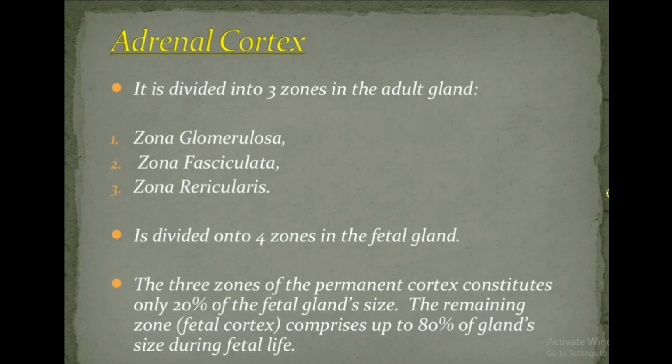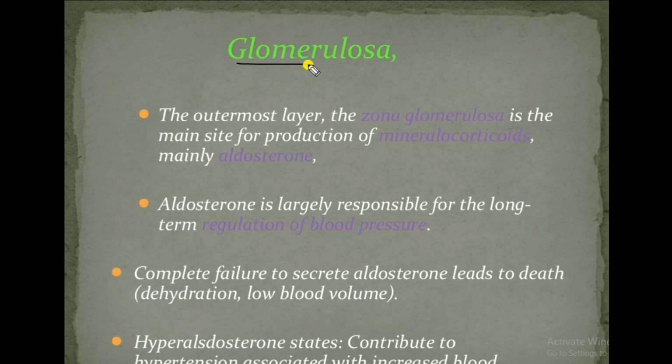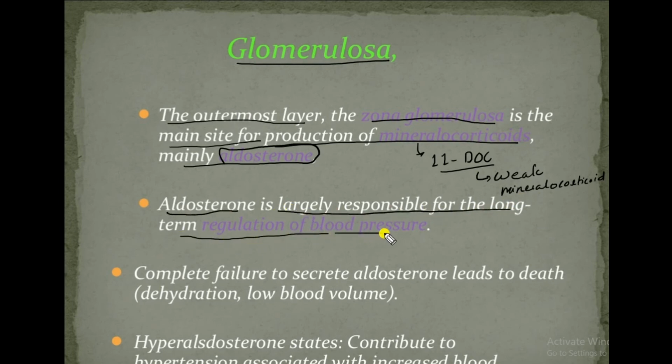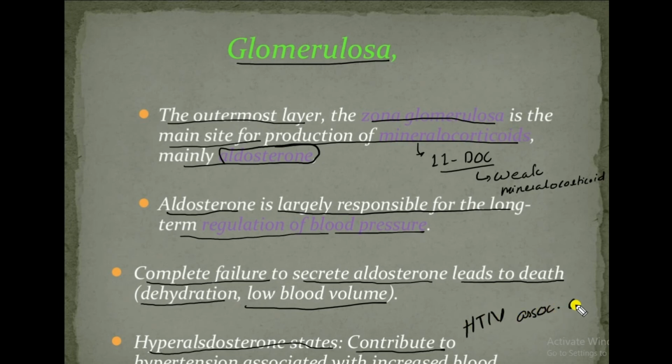The glomerulosa, the outermost layer, the zona glomerulosa is the main site for production of mineralocorticoid, mainly aldosterone. Deoxycorticosterone is a weak mineralocorticoid, and corticosterone is a weak glucocorticoid. Aldosterone is largely responsible for the long-term regulation of blood pressure. Complete failure to secrete aldosterone leads to death due to dehydration and low blood volume. Hyperaldosterone states contribute to hypertension associated with increase in blood volume. It's not blood pressure, it is blood volume.